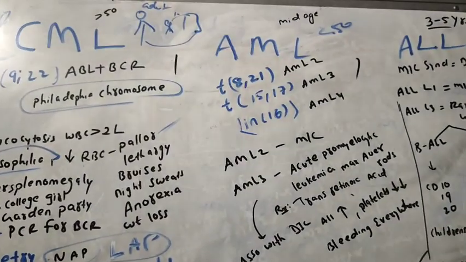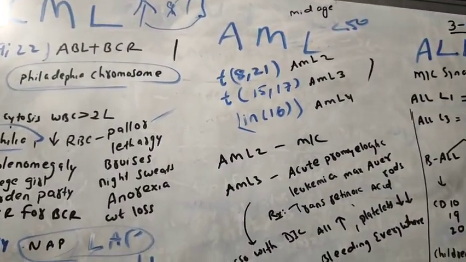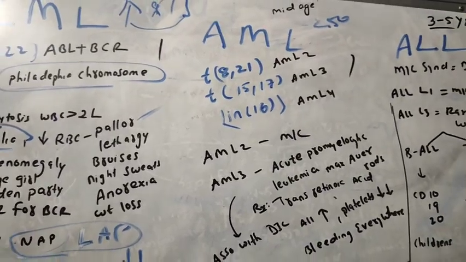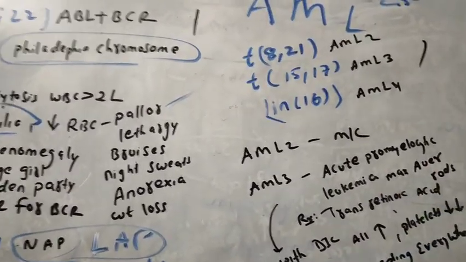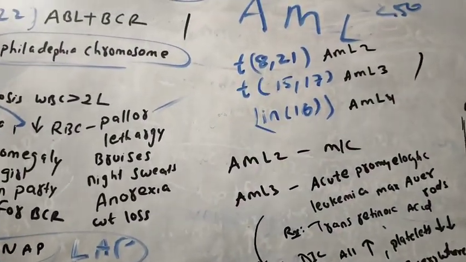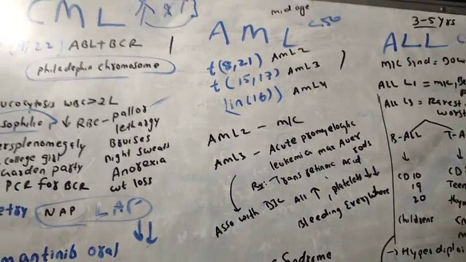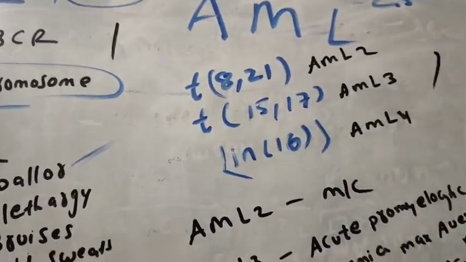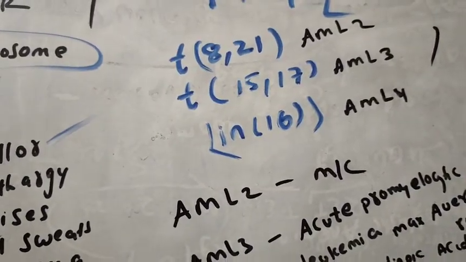Coming to AML. AML occurs in mid age, about 50 years. This happens due to the translocation of 8;21, the translocation of 15;17, and the inversion of the 16th chromosome.